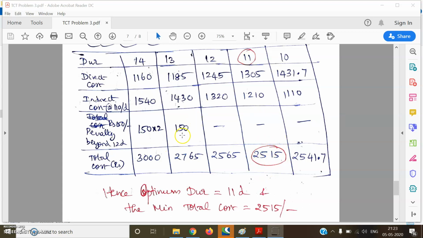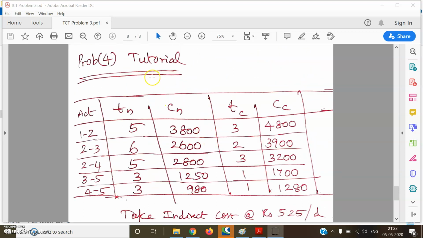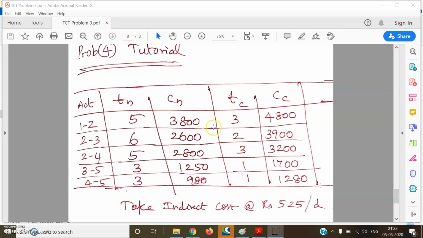So this is the third problem. Hope all of you are able to understand this problem. At the end of the problem, I have given a single tutorial problem. People can see this and work it out, and in case you have a doubt, you can revert back and ask your queries.